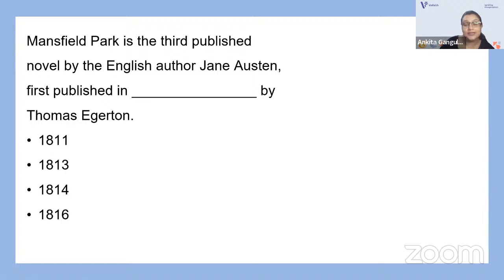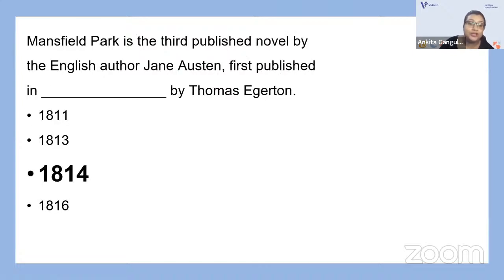So, Jane Austen, as you all know, was a stalwart novelist from the Regency era. She has written many novels. Her novels are popularly known as novels of manners, and they're known to exploit the genre of domestic realism. Her debut novel was Sense and Sensibility, then Pride and Prejudice came, and next came this novel Mansfield Park, which was published in 1814. Mansfield Park was published in 1814, and this novel tells the story of Fanny Price, starting